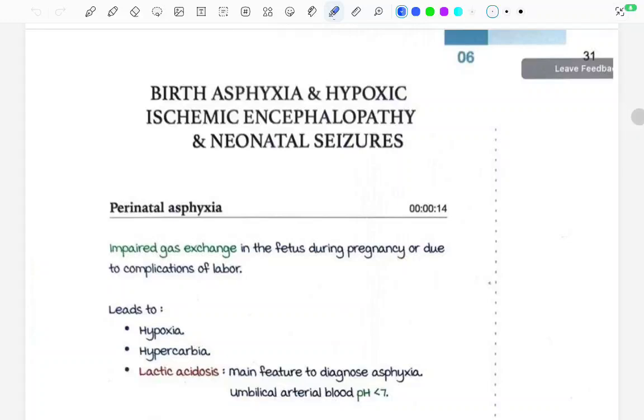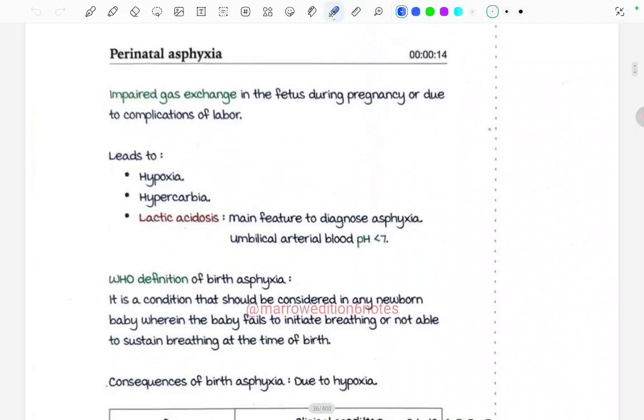Hi, so in this video we will read about birth asphyxia, hypoxic ischemic encephalopathy and neonatal seizures from Marrow Adhesion 6. Let's start. Starting with perinatal asphyxia: impaired gas exchange in the fetus during pregnancy or due to complications of labor is perinatal asphyxia. So it is basically impaired gas exchange due to any reasons during pregnancy or due to any complications of labor, and it leads to what?